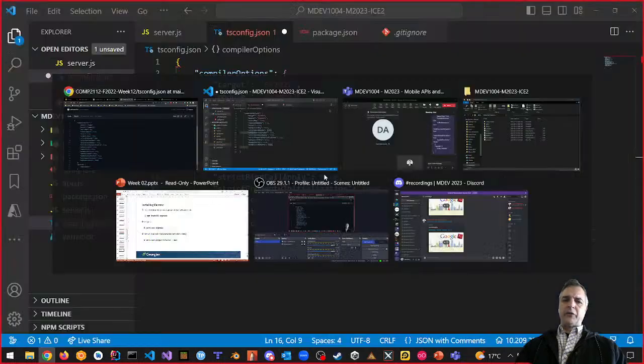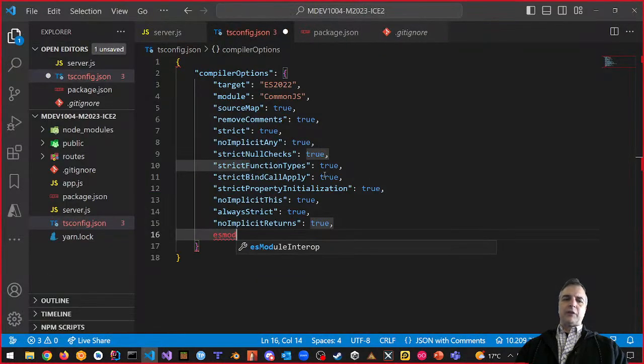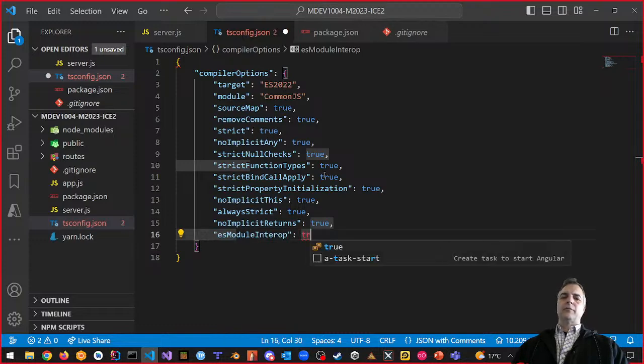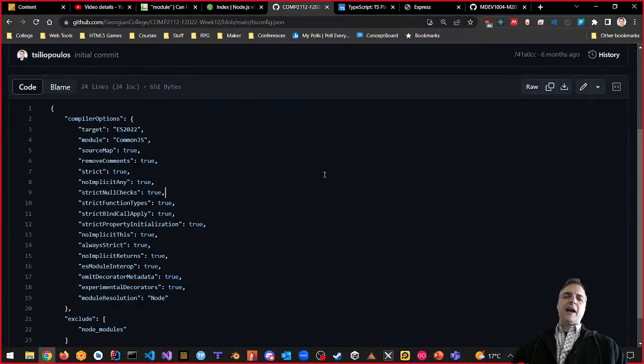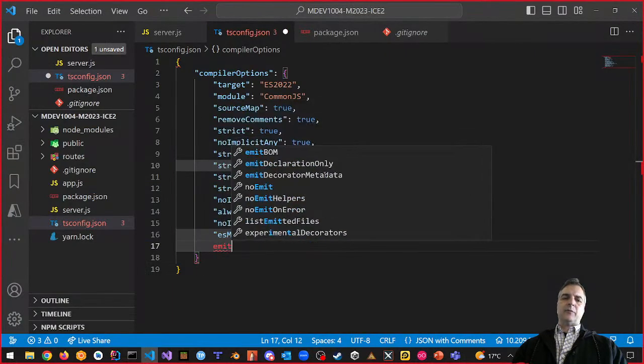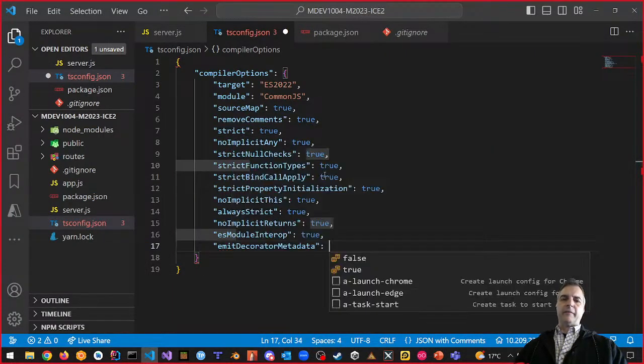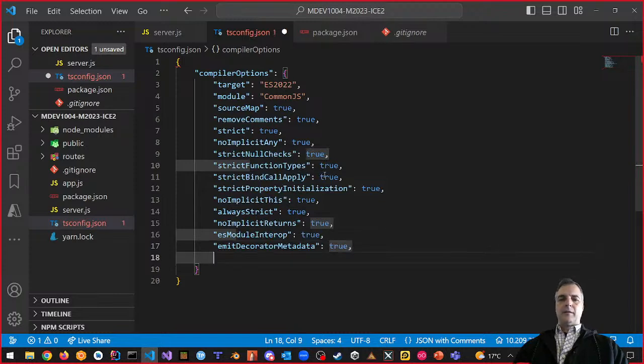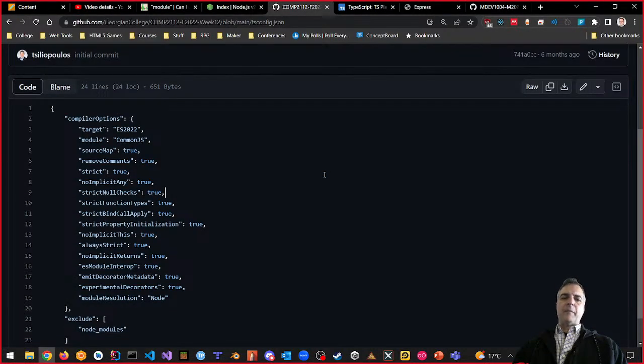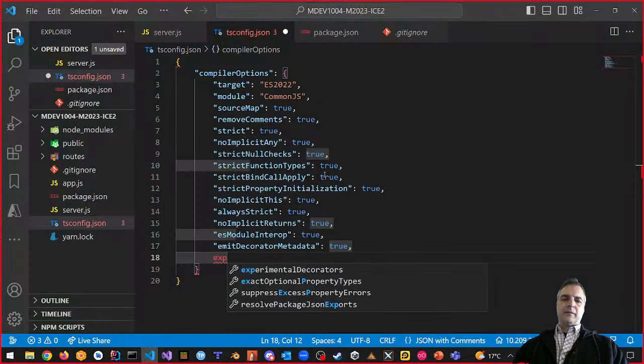Okay, this is the important stuff. ES module interop. We must have this in, or we can't do ES modules, right? Now we have some examples. Emit decorator metadata, that is one thing we need. And we also have experimental decorators. That one comes on. Experimental decorators.